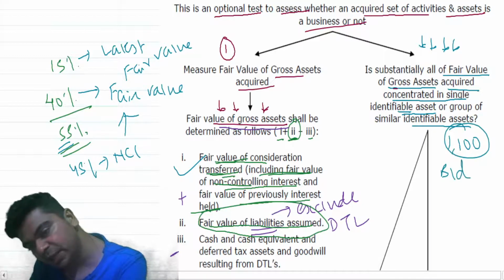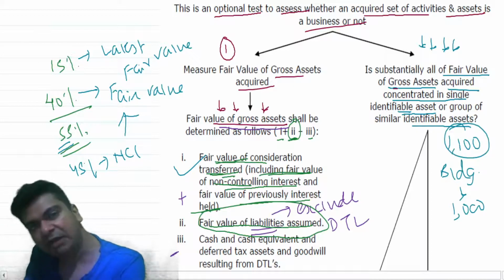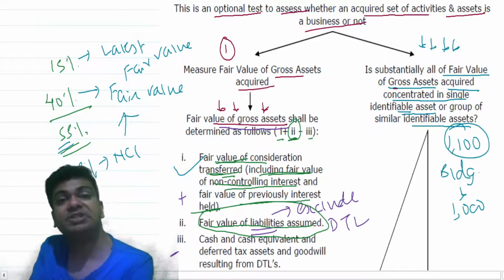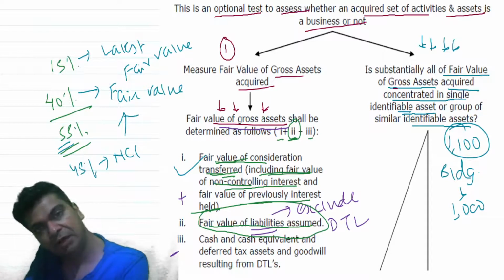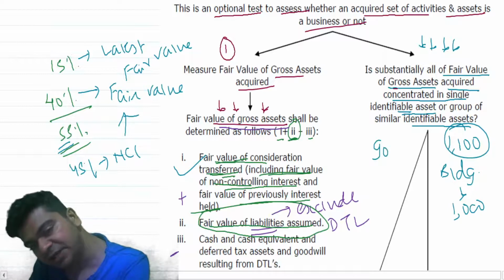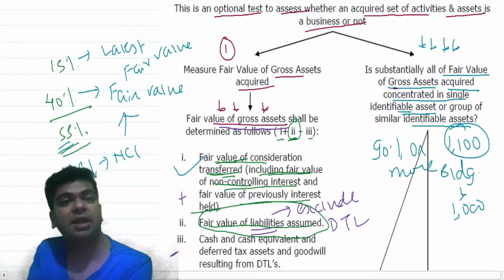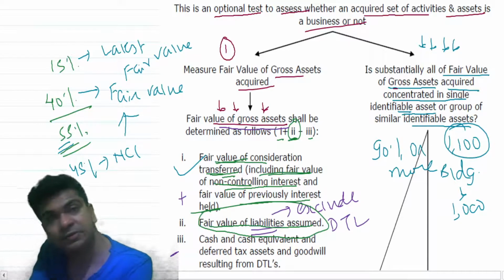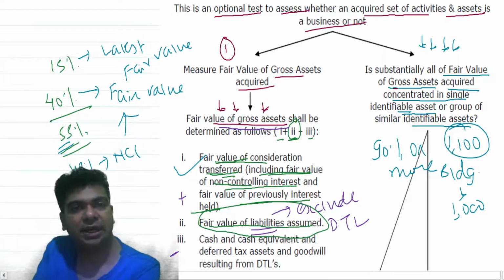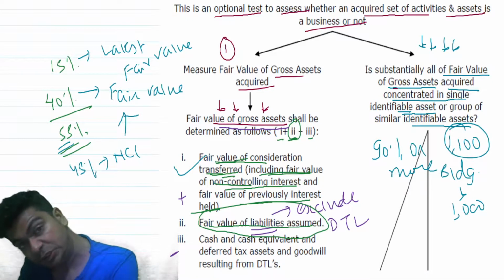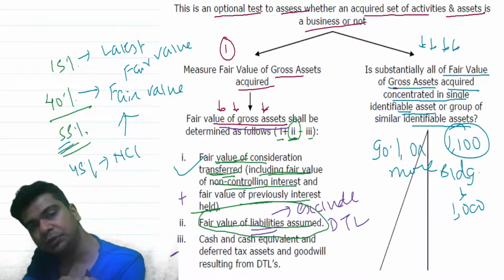And as far as the building is concerned, its fair value is 1000. Don't you feel that the fair value of the gross assets acquired is substantially concentrated in a single identifiable asset? The word substantially is not defined, but we understand that as 90% or more. In our case, it is turning out to be 90.9%, or approximately 91%. It just means that the concentration test is getting satisfied. This is not a business combination. This is simply an asset acquisition.